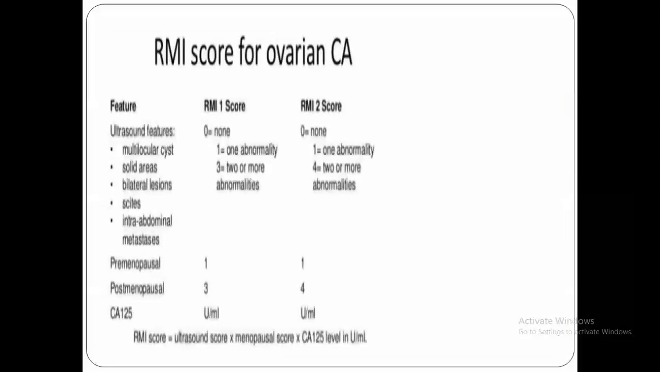Now, coming to the difference between risk of malignancy index 1 and 2, there are 2 main differences. Number 1, by ultrasound characters, in risk of malignancy index 1, they give 3, while in risk of malignancy index 2, they will give 4 if we have 2 or more abnormalities. This is 1. 2, in postmenopausal status, they will give 3 points if she was postmenopausal in risk of malignancy index 1, while they will give 4 points in risk of malignancy index 2.